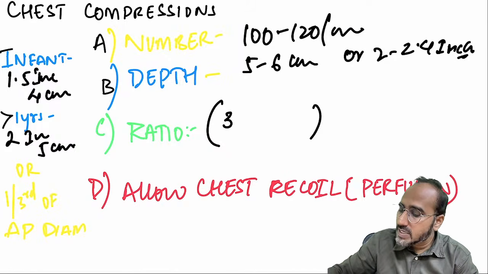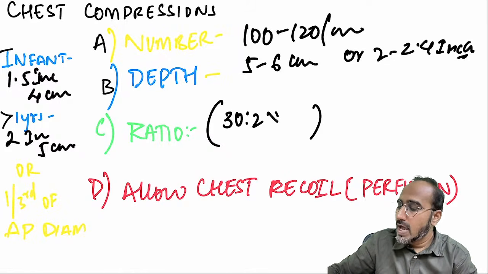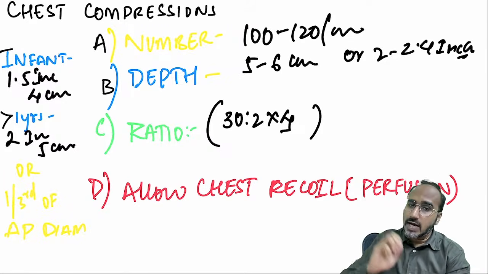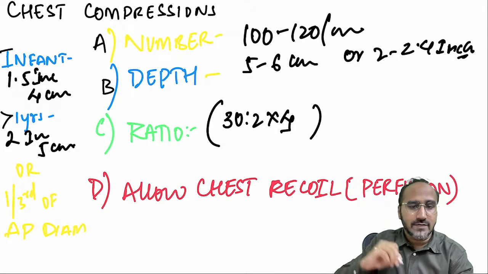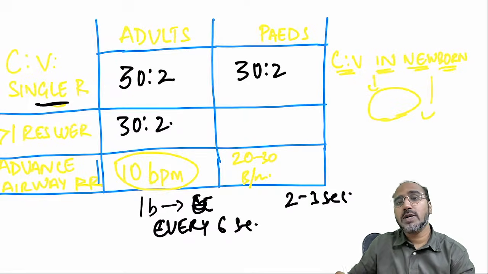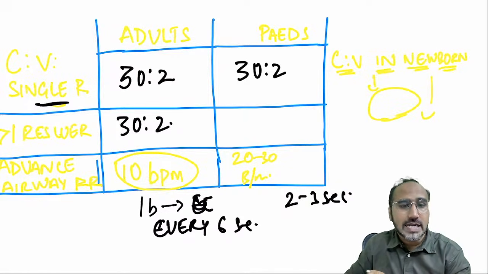What is the ratio of compression? 30:2. How many sets of 30:2 in 1 minute? 4 sets of 30:2, but you have to allow a full recoil of the chest while giving chest compression to the patient. Okay? Now, if there are one rescuer or more than one rescuer, what will be the ratio?